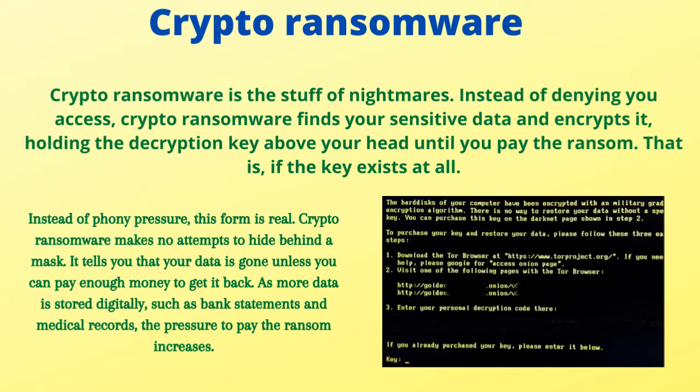In a crypto ransomware attack, instead of denying you access, crypto ransomware finds your sensitive data and encrypts it, holding the decryption key above your head until you pay the ransom. In this attack, crypto ransomware makes no attempt to hide behind a mask. It tells you that your data is gone unless you pay enough money to get it back. As more data is stored digitally, such as bank statements and medical records, the pressure to pay the ransom increases.